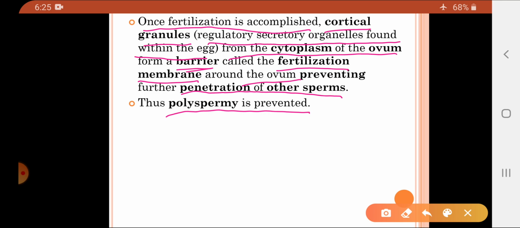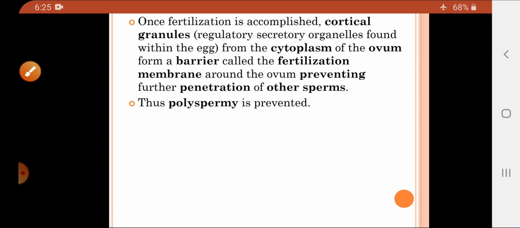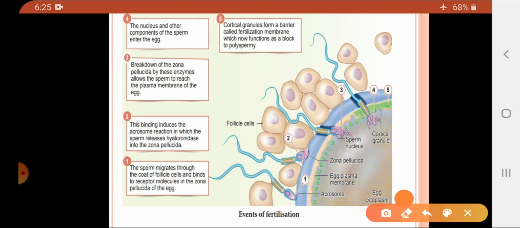So that is very important, that the cortical granules found in the cytoplasm of the ovum form the barrier around the ovum called the fertilization membrane, which prevents the entry of the other sperms. This in turn prevents polyspermy. So these are the events which occur during the process of fertilization. You can see many sperms passing through the membrane. From these sperms, only one can enter inside the egg cell.